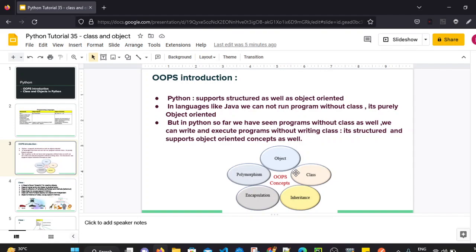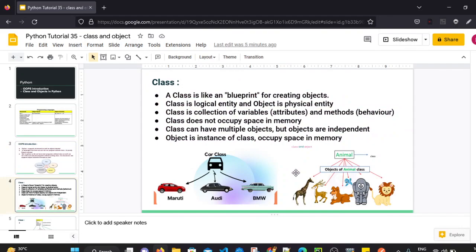Now see what exactly class and objects are. For any object-oriented programming language, class and object are very important. Class is a blueprint for creating objects. In the general concept, forget about the programming language, just take a general example. Class is basically a category.